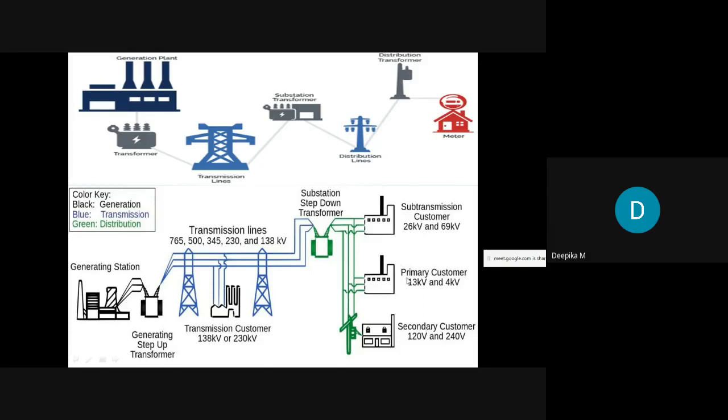Usually the primary customers will be commercial buildings and industries. And the secondary customer is for residential purpose. So this is how the electrical network is built.